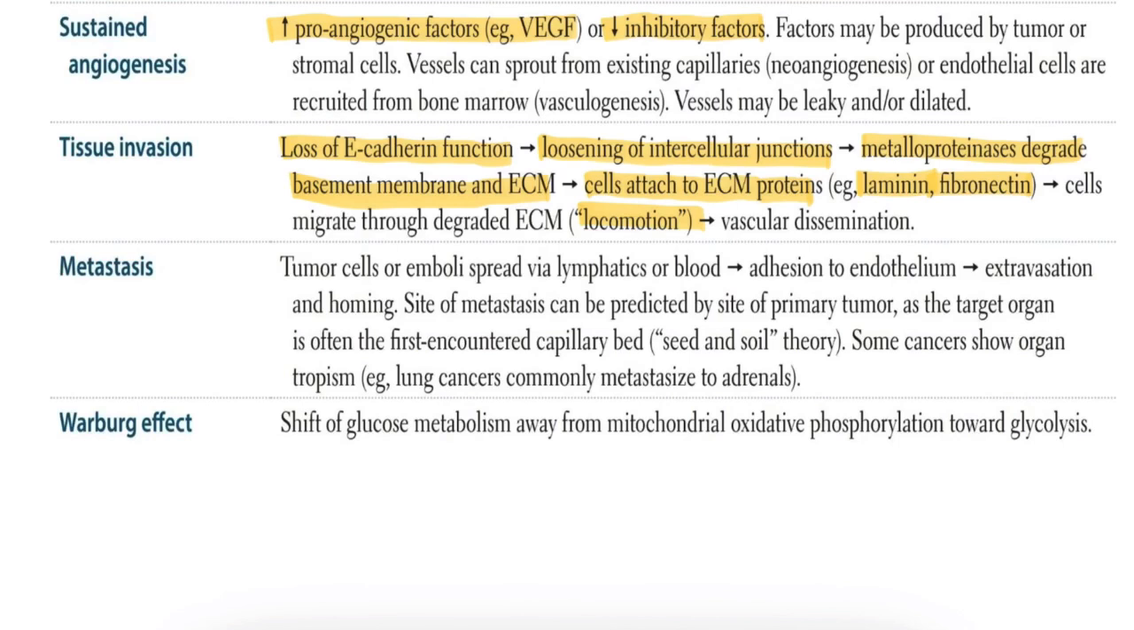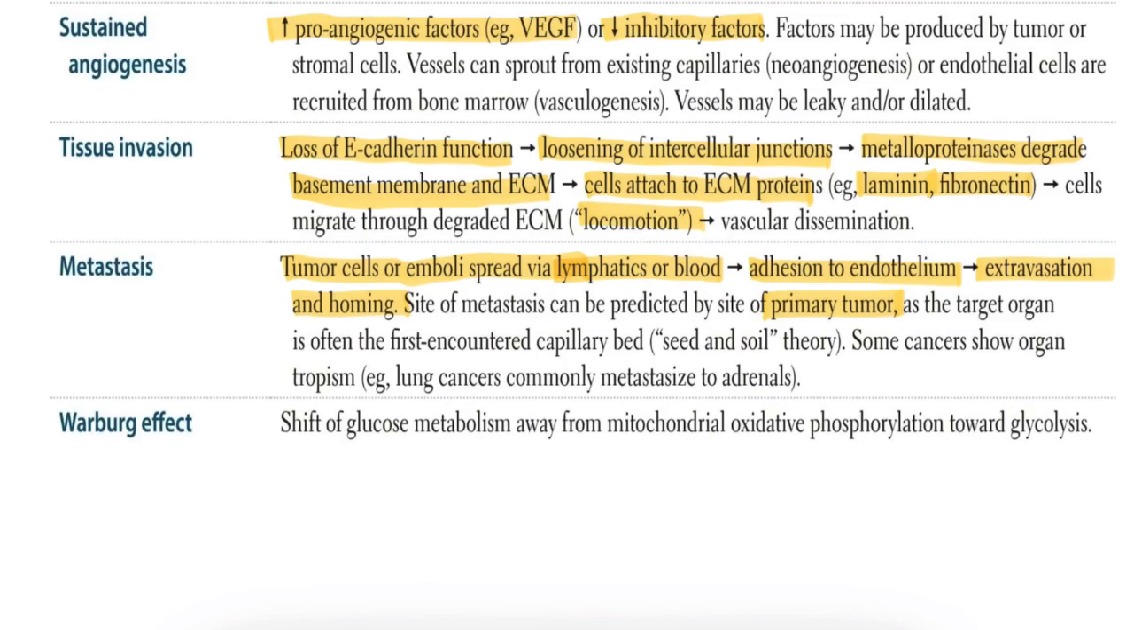Metastasis means that because of loosening of junctions, the cells will migrate through the extracellular membrane and spread via lymphatics and blood. So the tumor cells or emboli will spread and cause metastasis. Metastasis means from one place to another place, spreading, that is what we call metastasis. This involves adhesion to endothelium, extravasation and homing. The site of metastasis can be predicted by the site of the primary tumor. With the primary tumor we can easily understand how that tumor will spread.